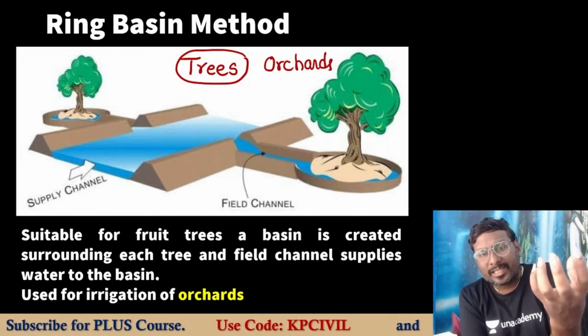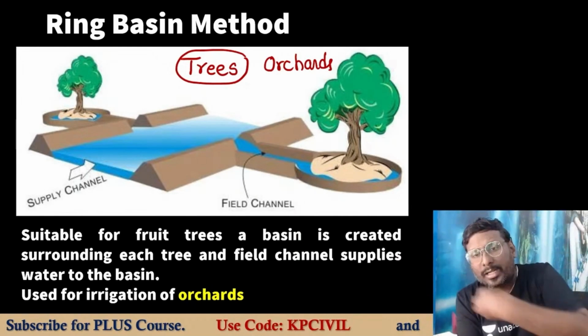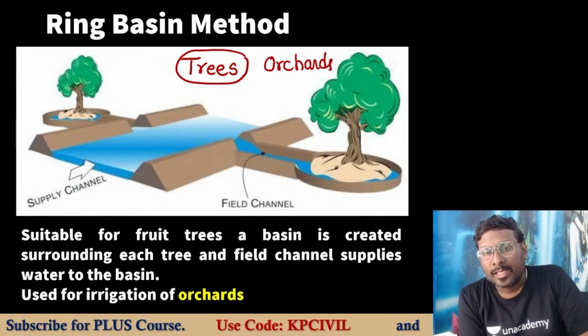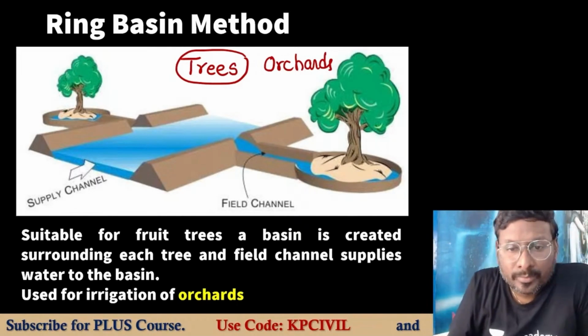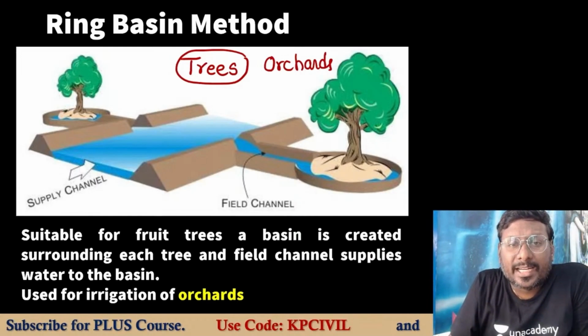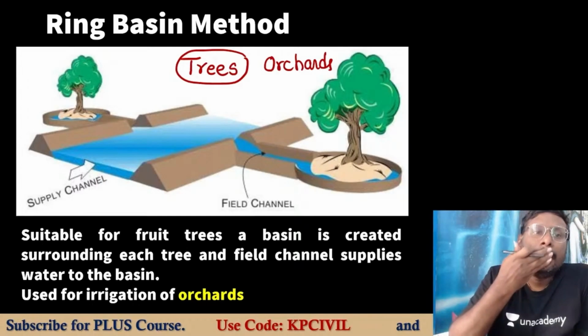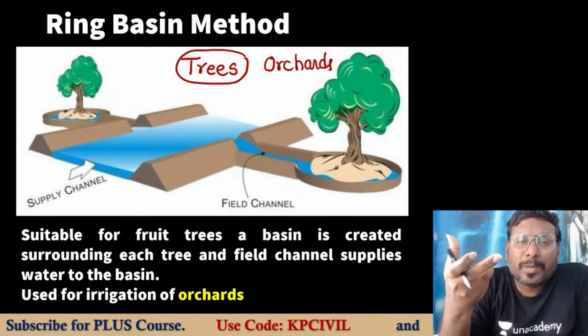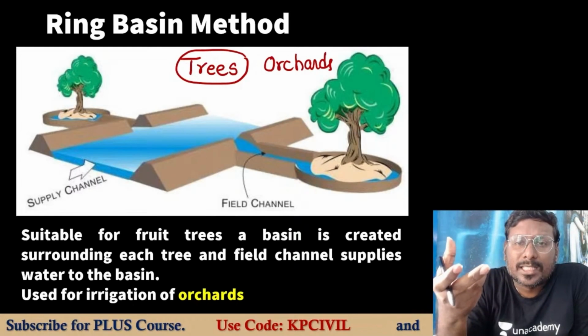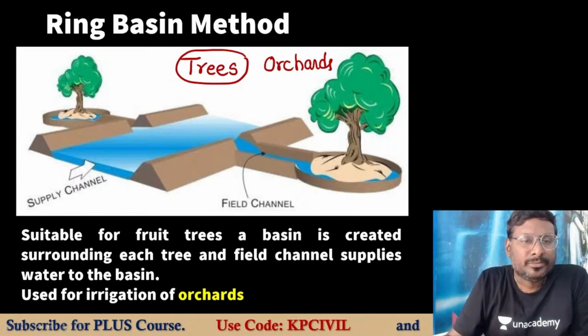So only whatever required quantity of water to the plant, tree, directly moves into the surrounding of the root system of the tree. So the field channel directly supplies water into the basin for one tree, separately. Each plant has its own basin, its own ring, where water is getting stored.